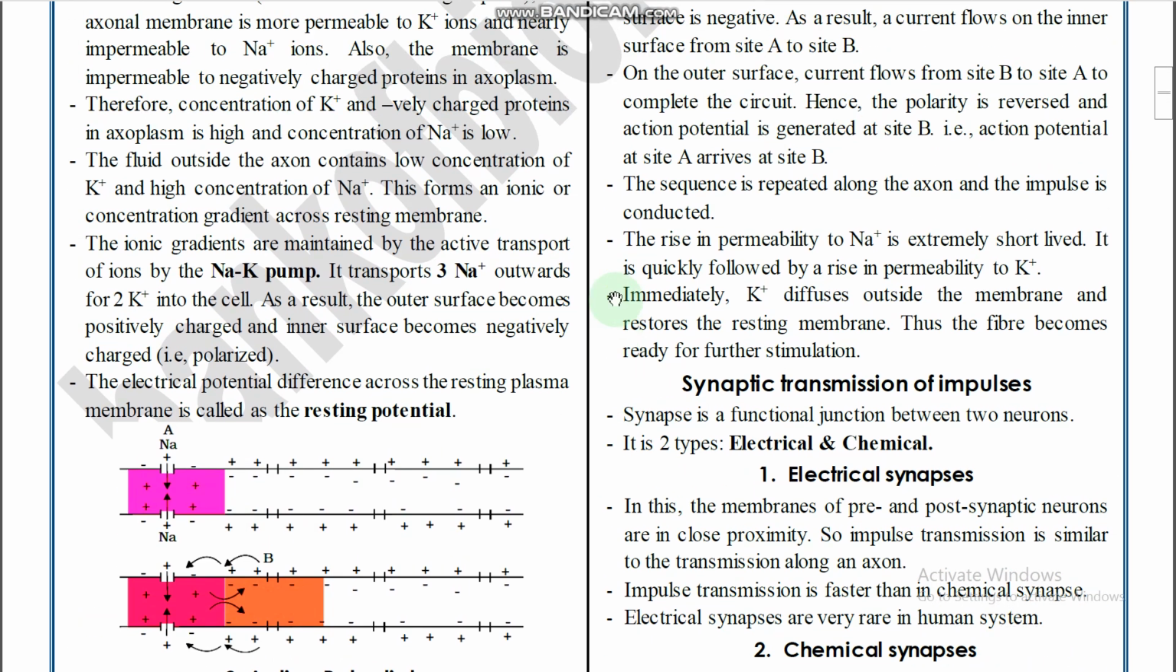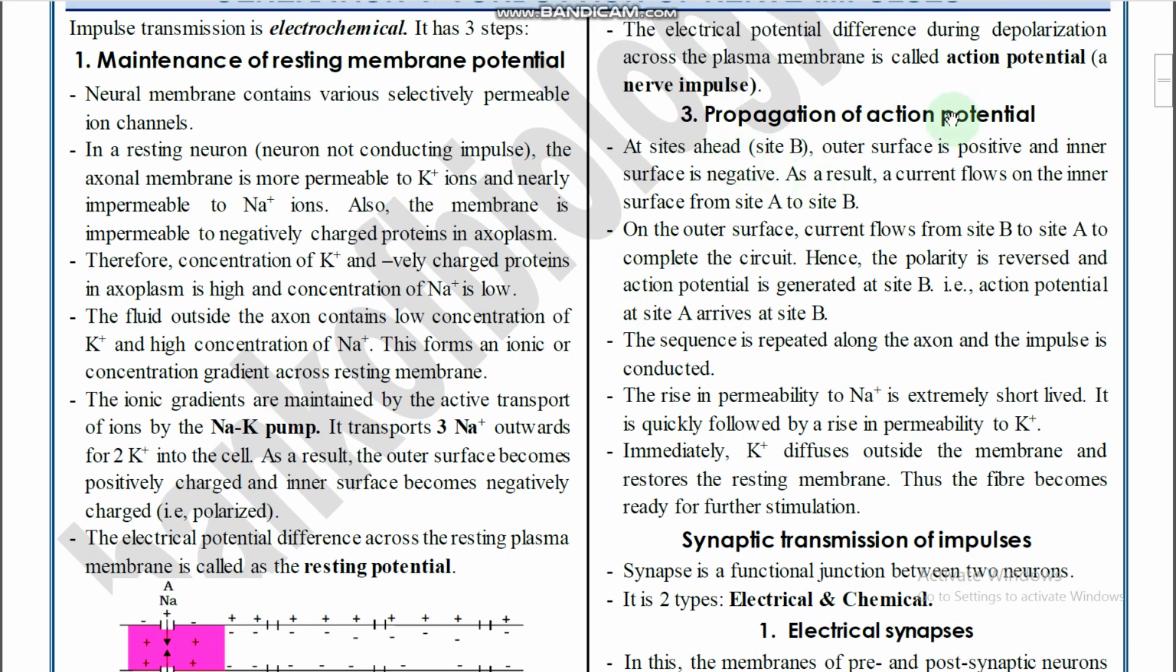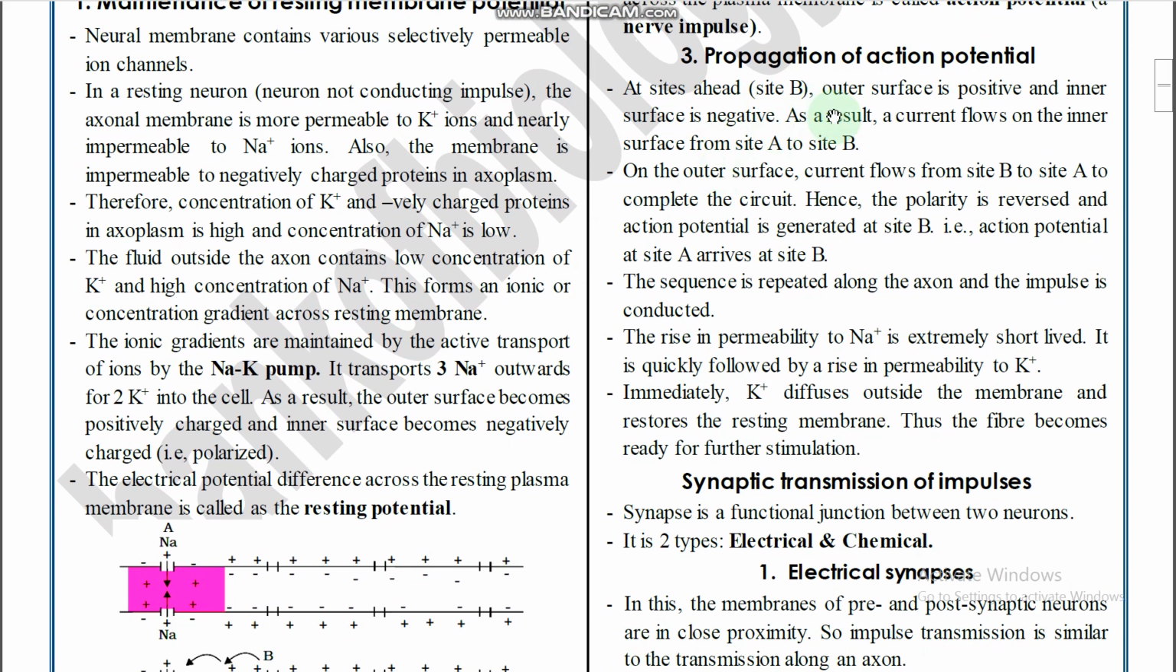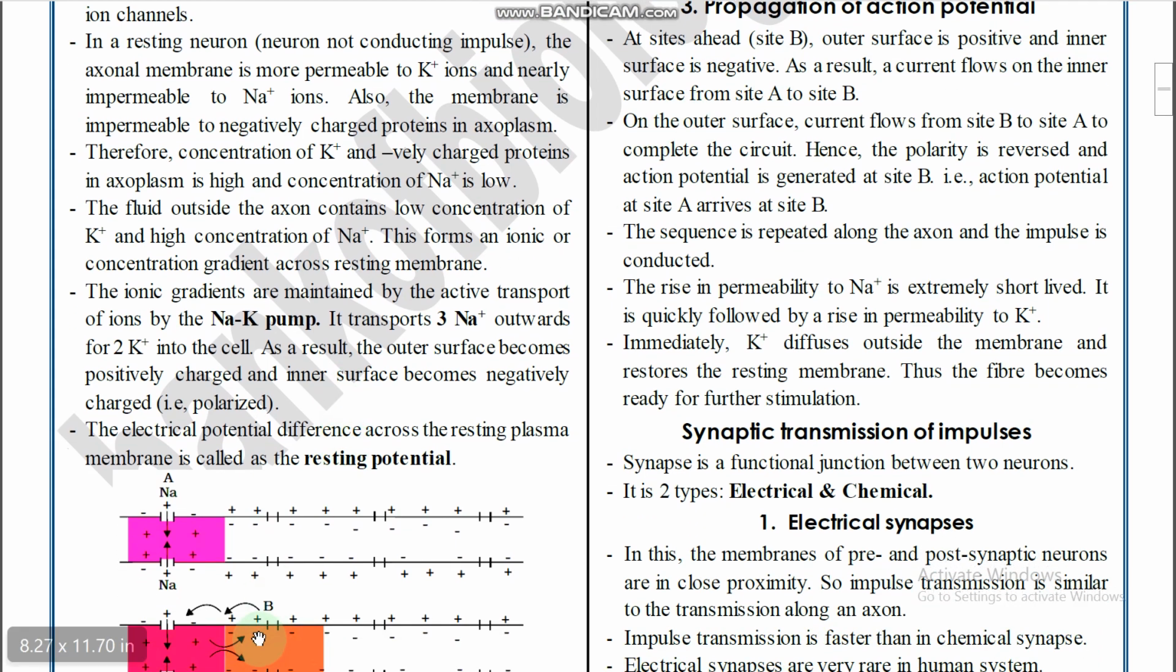Clear? So here it is explained. See, propagation of the action potential: at site A, the action potential arrives; at site B, the outer surface is positive and the inner surface is negative. So outer positive, inner negative means polarized or depolarized? This is the polarized condition. As a result, a current flows on the inner surface from site A to B.